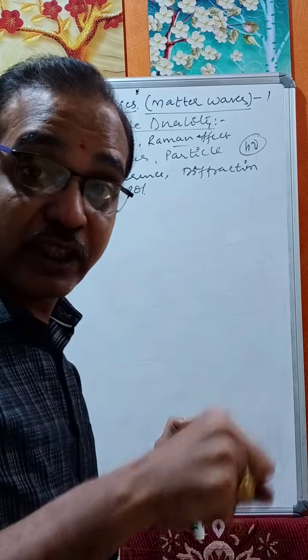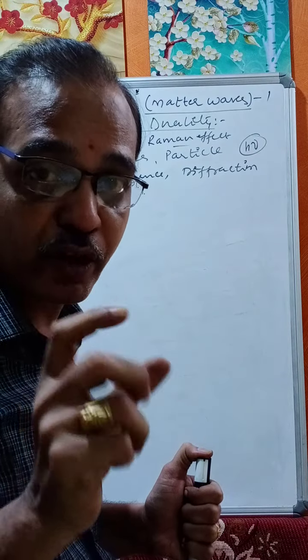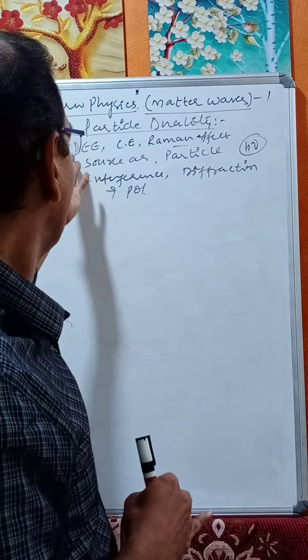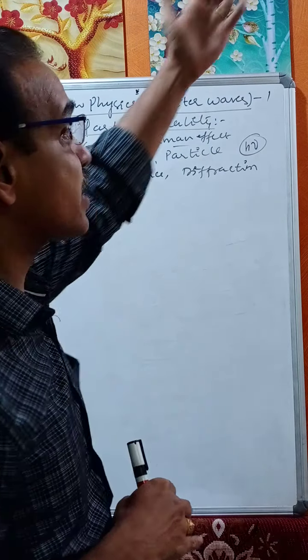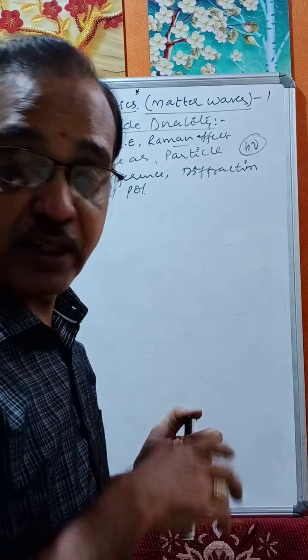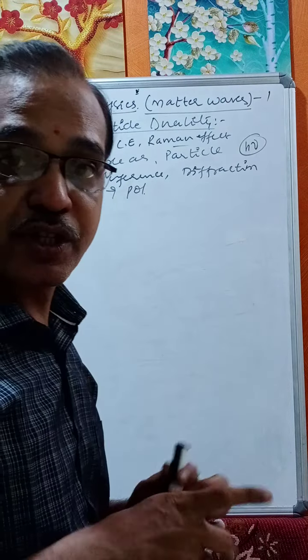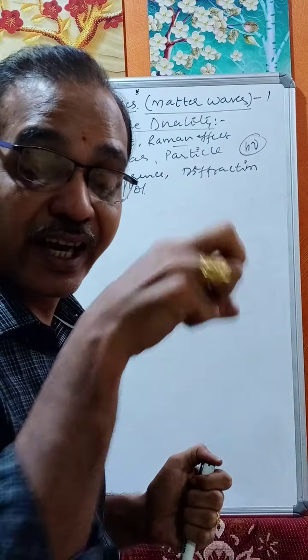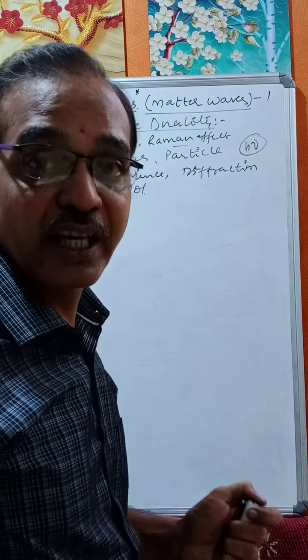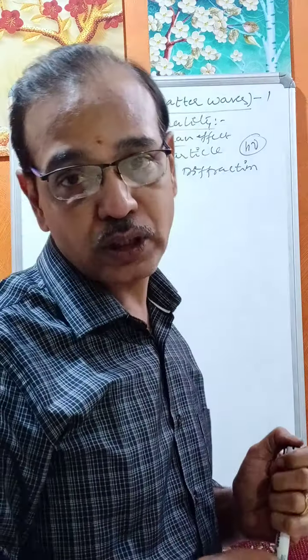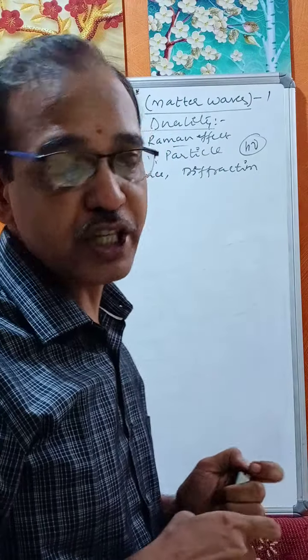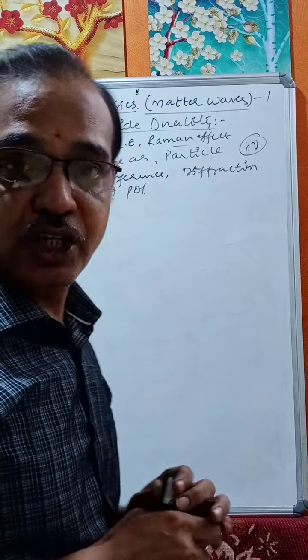But for both the source is the same. We are getting the photon from the same source of light, and we are getting the wave also from the same source of light. Therefore, radiation is playing a dual role. This is what is called wave particle duality.